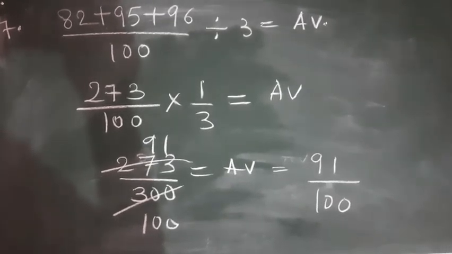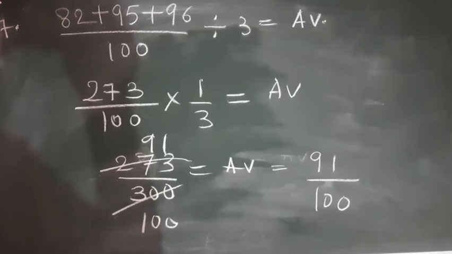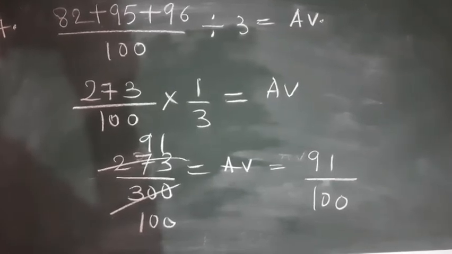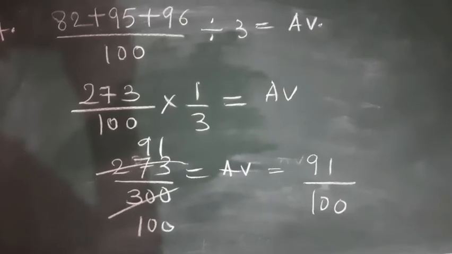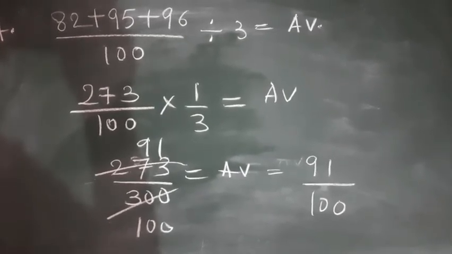After simplification, 3 9s are 27, 3 1s are 3, 3 ones are 3, 3 zeros are 0, 3 zeros are 0. So the average of these three subjects in the form of a fraction will be 91 upon 100.